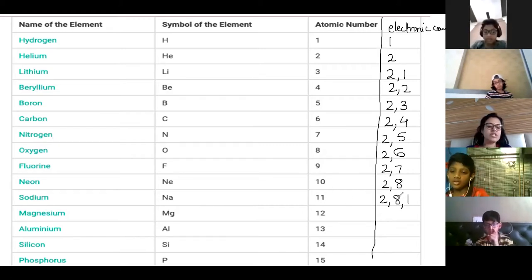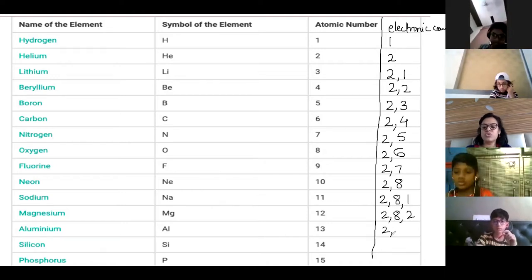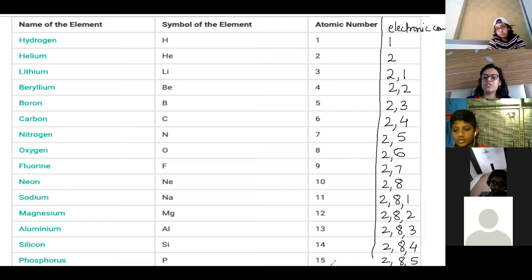From sodium, the third shell begins. So 2, 8, 1, then 2, 8, 2, 2, 8, 3, 2, 8, 4, and 2, 8, 5. This way you will do it.